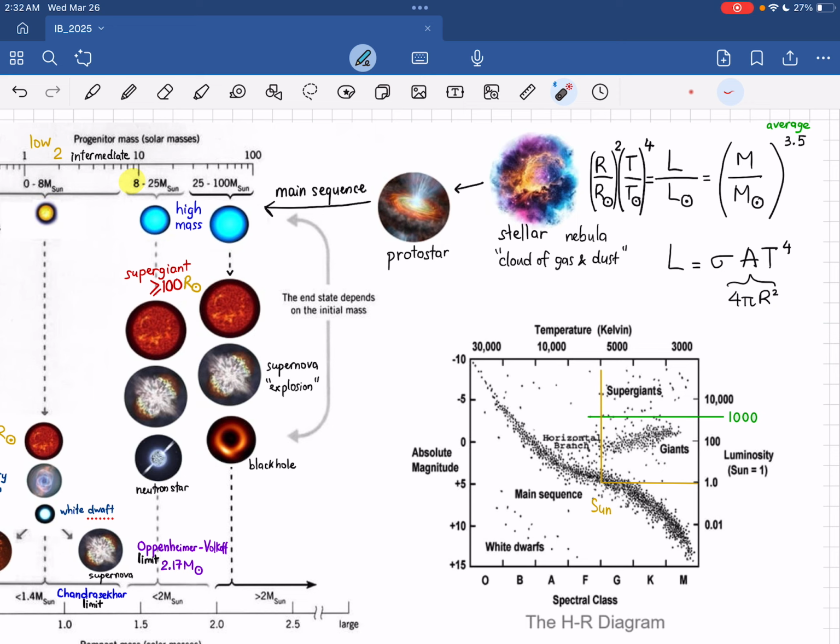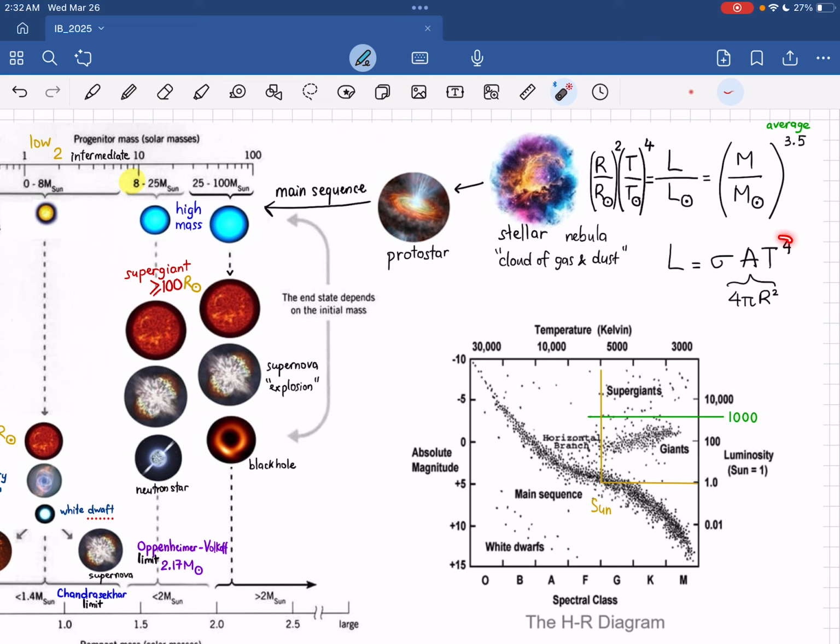Another thing to remember is that the luminosity of a star depends on the mass, okay? And you can see that actually with different kinds of stars with different mass, the power is different, but on average it's around 3.5. So sometimes they can give you problems to compare the radius of the star, the temperature of the star, and also the mass of the star compared to that of the sun.